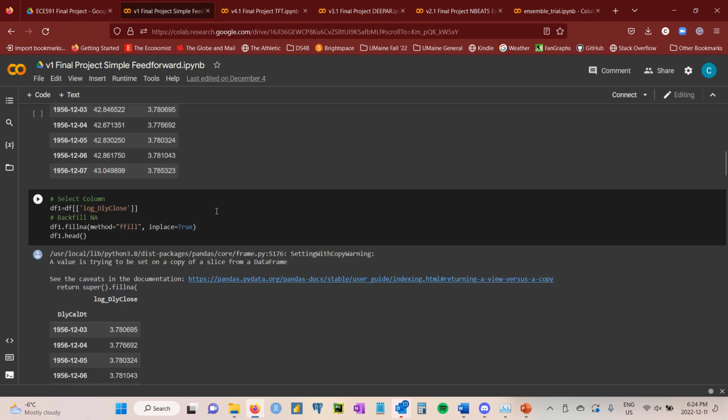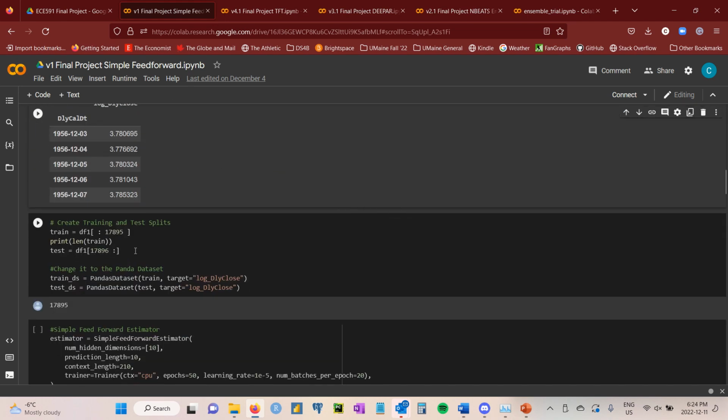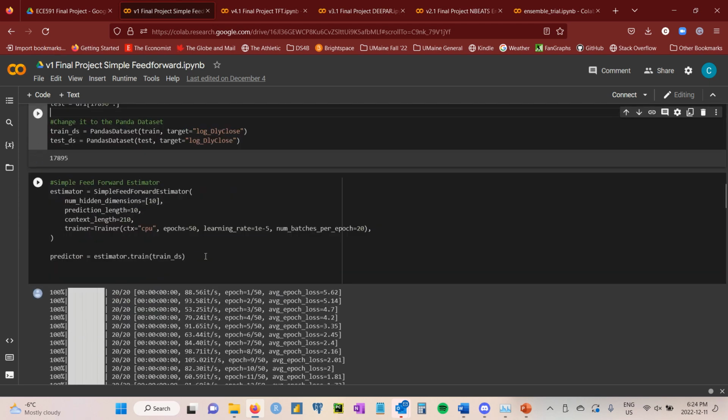We select the columns that we want, where we're only looking at the log data close. Here's where we do our NA filling, where we forward fill, so we move them forward. Here we're doing our train-test split at 75-25%. Here's where we use the pandas dataset function, which creates that nice object.